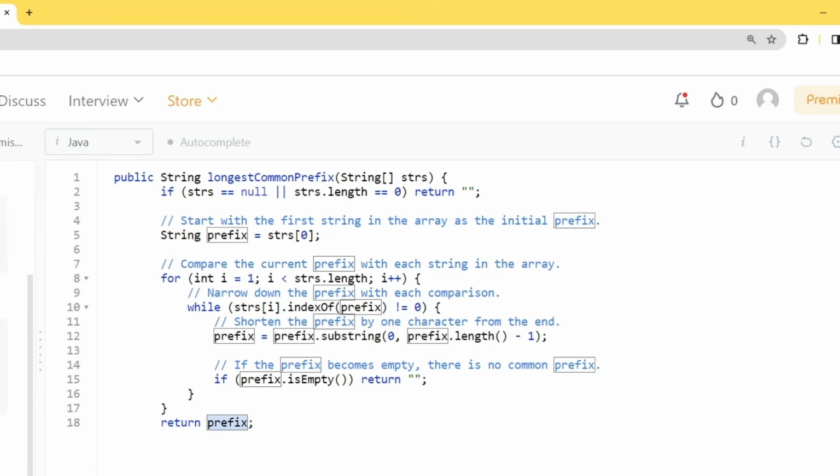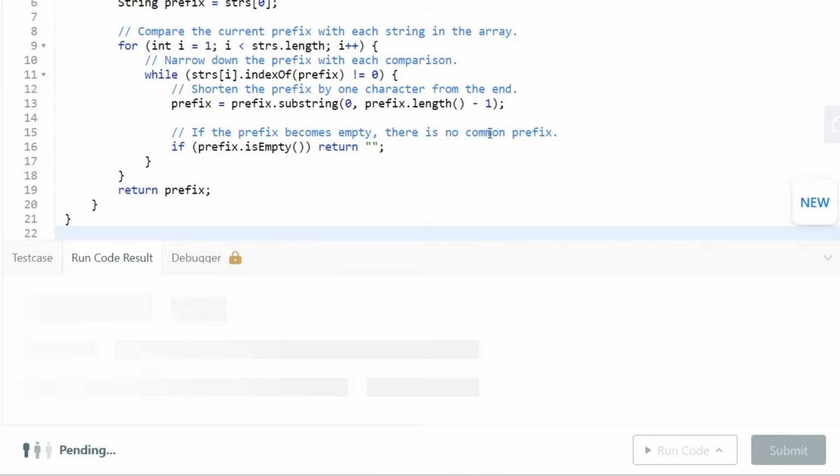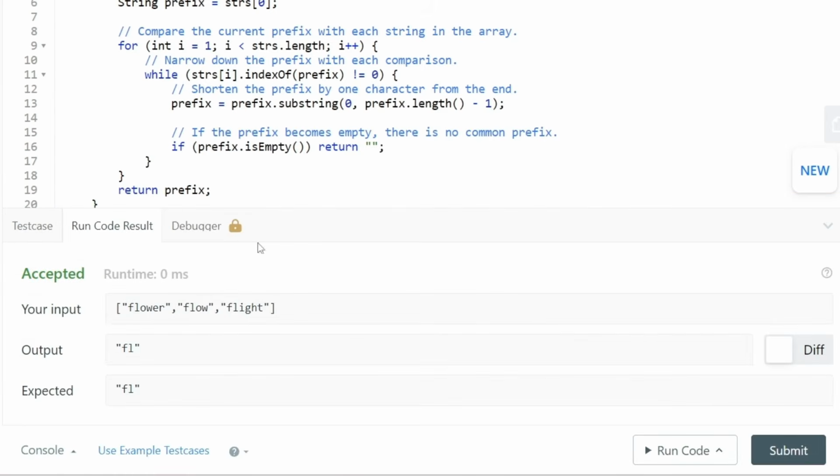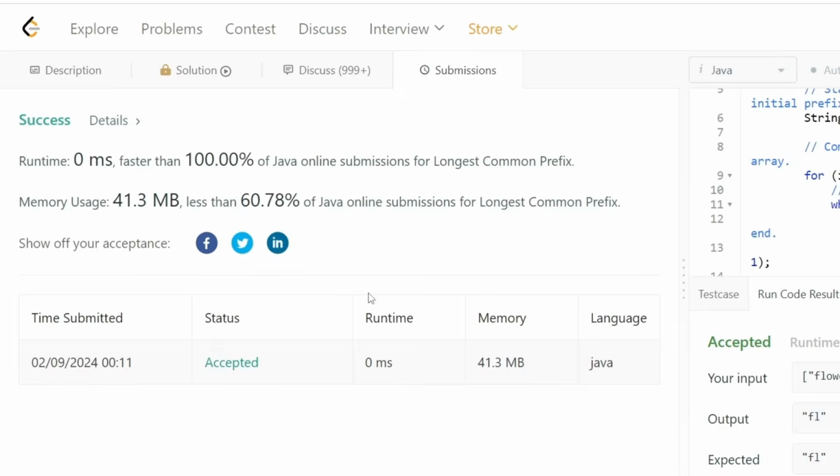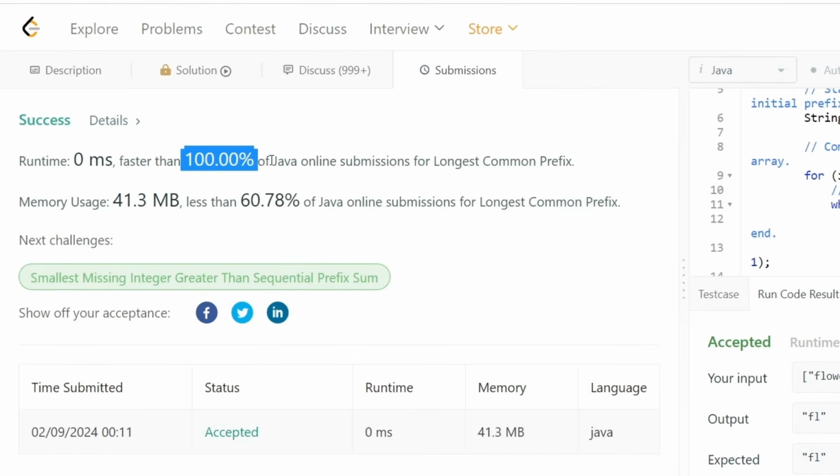So this is it. Now let's try to run the code. Okay, seems like our solution is working as expected. Let's submit this code. And our code runs 100% faster than all the other solutions. Also, it is excellent in terms of space complexity as well.